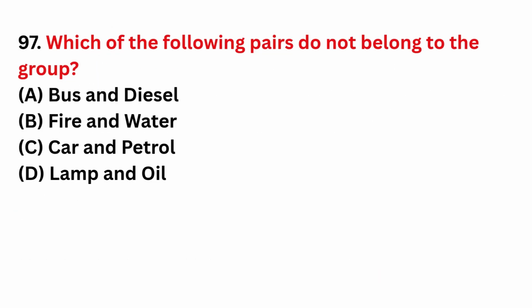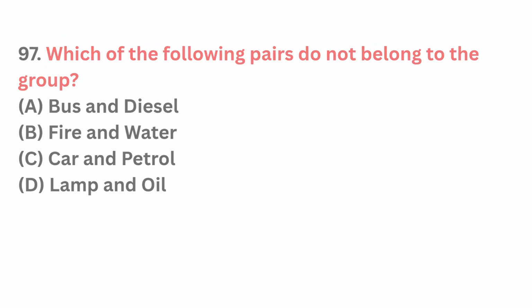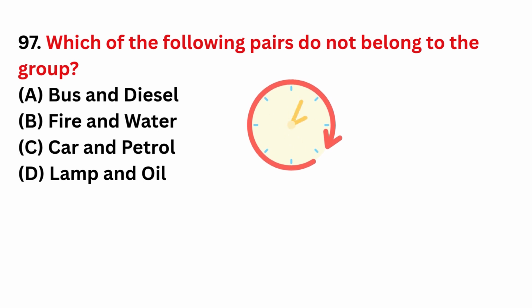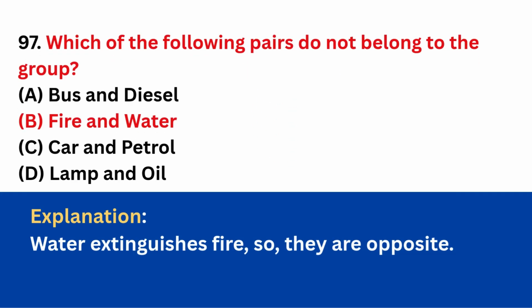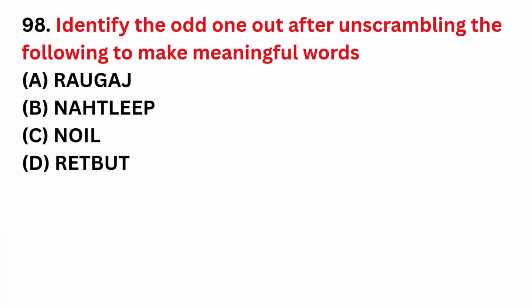Which of the following pairs do not belong to the group? Correct answer is option B, fire and water. Identify the odd one out after unscrambling the following to make meaningful words.